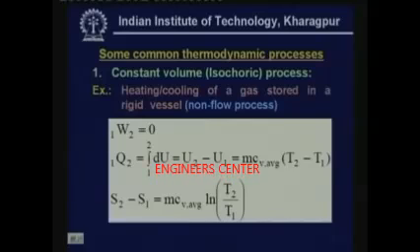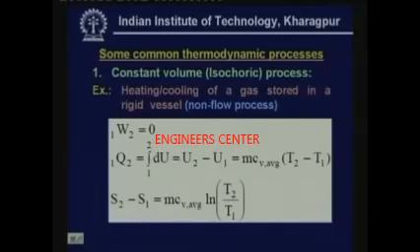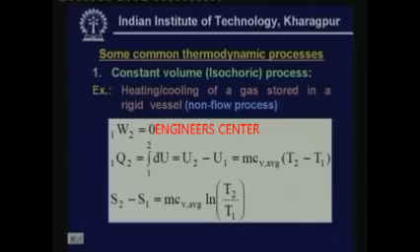So, that means we have a rigid vessel and it consists of a gas, which is the system here, and we are heating the gas. And this example is typically a non-flow process. That means neither is the gas leaving nor entering the rigid vessel. For this kind of system, if you are heating or cooling the gas, what are the typical equations for work transfer, heat transfer and entropy change? Those equations are given here.